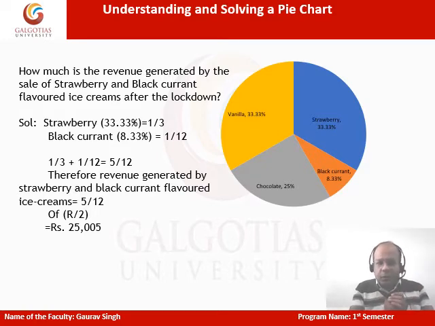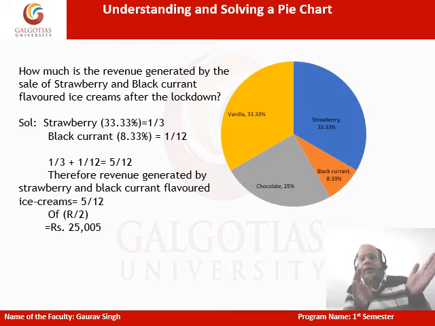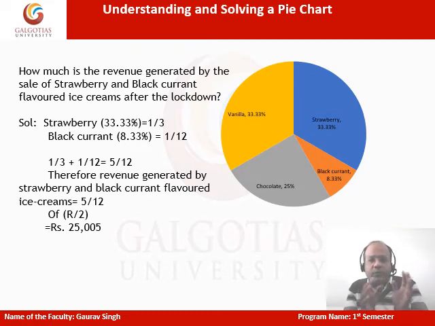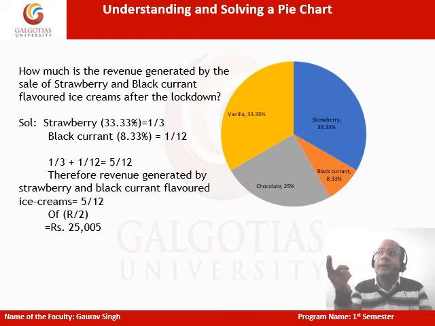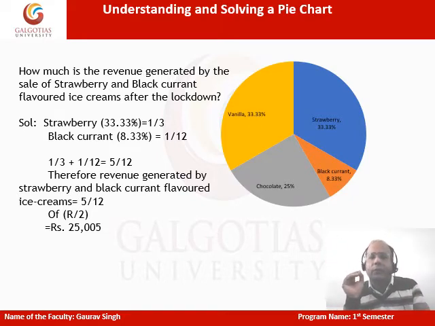Strawberry we know is 33.33%. This is where the fractions are going to be useful, because we need to remember that 33.33% is 1/3. Blackcurrant contributes 8.33% over here, which you will start remembering once we memorize those fractions, and it is 1 by 12.